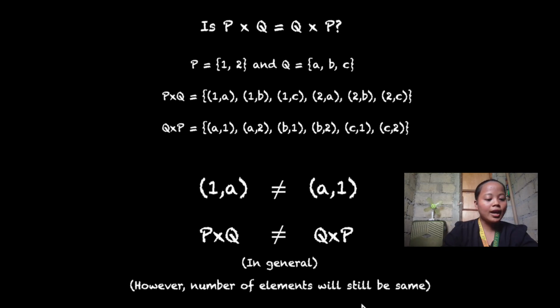So next, the question here is, is P times Q equal to Q times P?